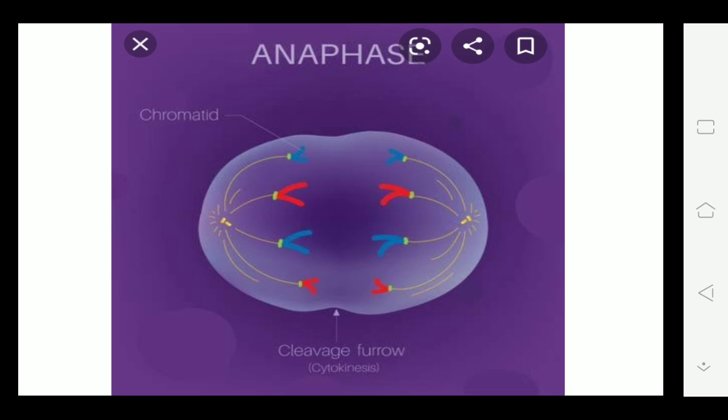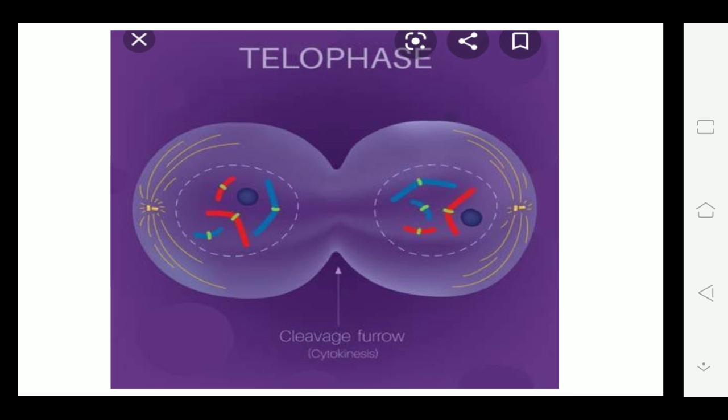After metaphase, there will be anaphase. Now what happens? See, the cell wants to divide into two parts. So what will happen now? Wherever the centromere is connected, the centromere meaning the center part of the chromosomes, from there what will happen? They will get pulled to different sides.